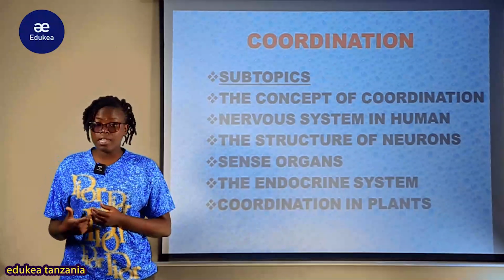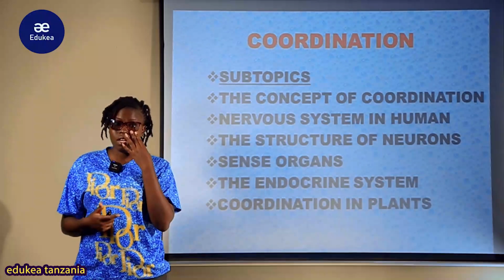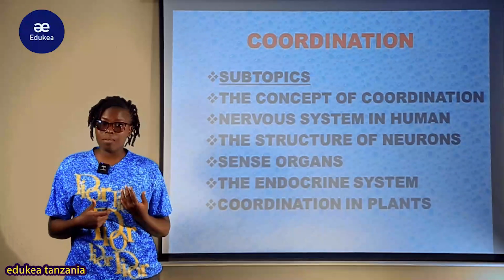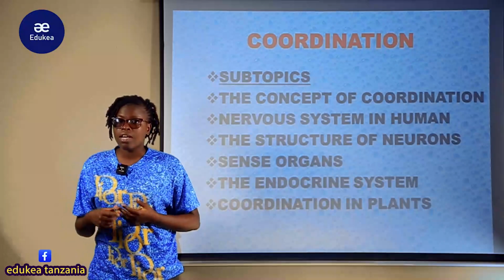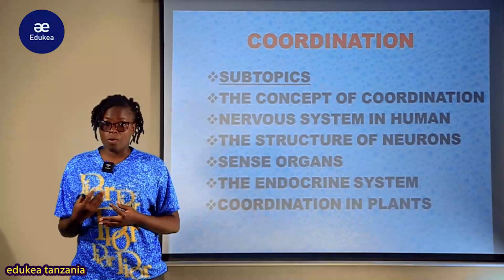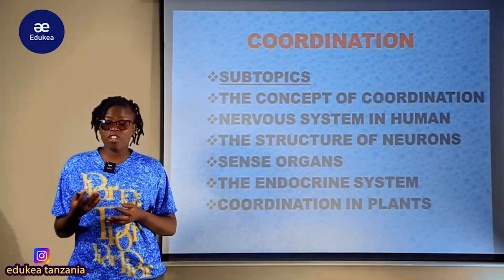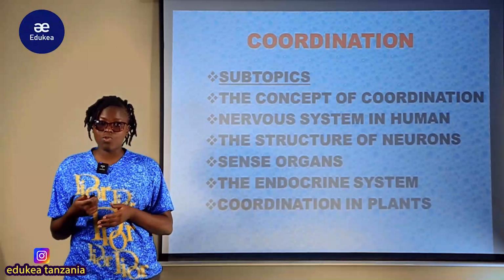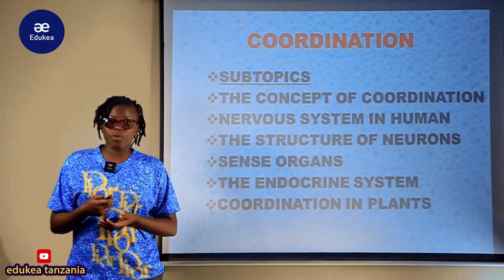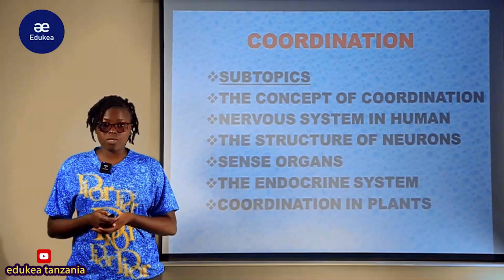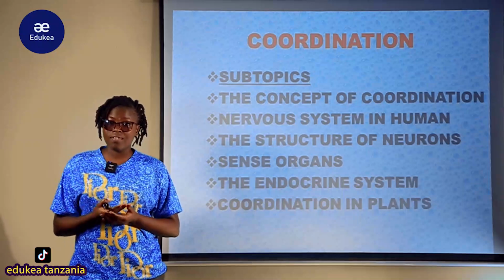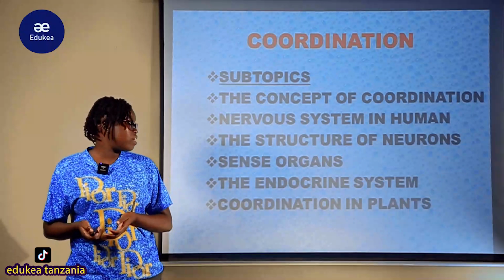Now we are proceeding with the second part of the nervous system, where we have already seen the central nervous system, its components, which are the brain and spinal cord, and how they work in the human body, as well as in other animals. We can take the human as one of the representative members of those animals, of those mammals. So in today's session we are going to look at the second component of the nervous system, which is the peripheral nervous system.